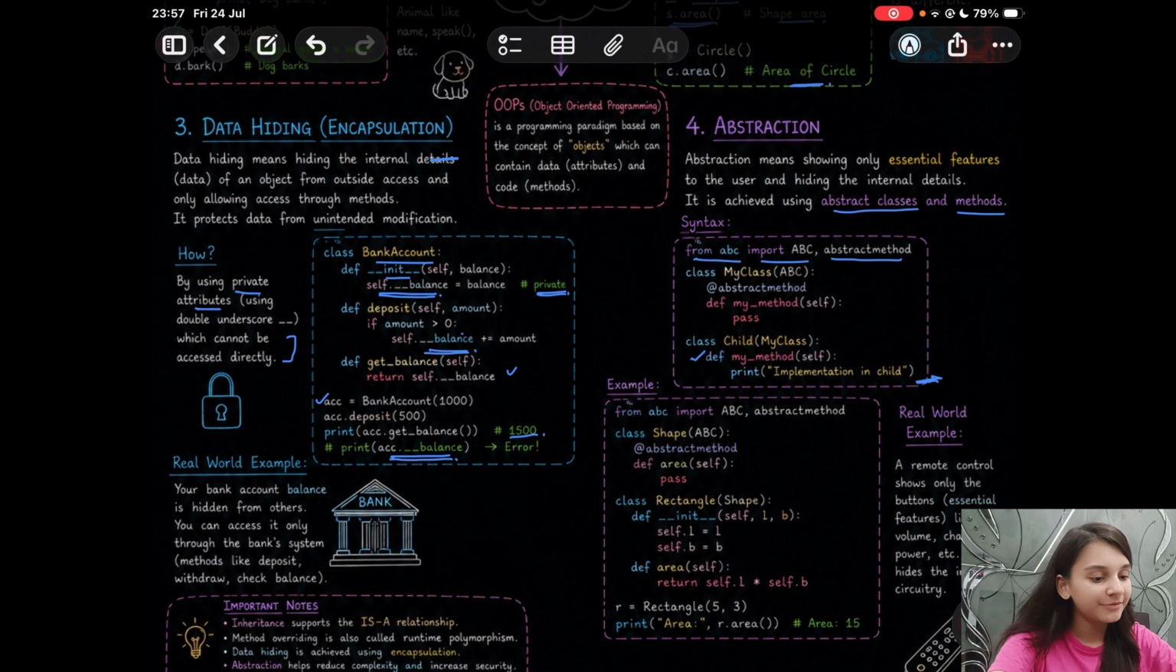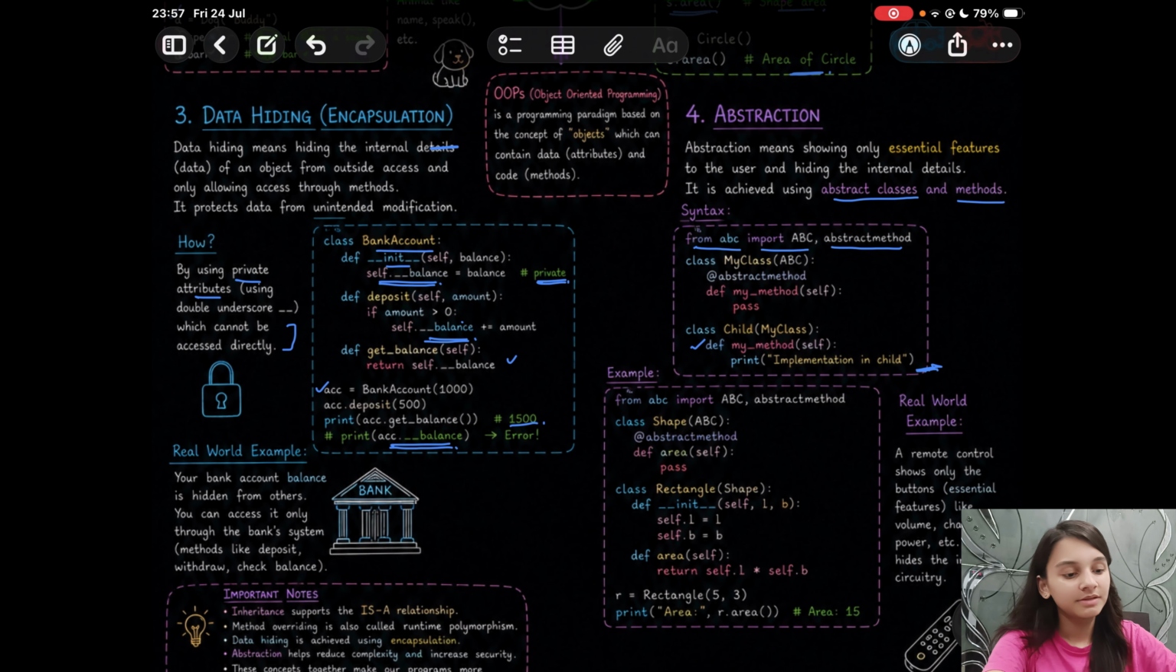Let us take the help of a real world example. A remote control shows only the buttons, right? The essential features like volume, change channels, and everything, but hides the internal circuitry. So that is an example of abstraction. Looking at a programming example, we import the ABC module first, the abstractmethod. Then you create the shape class.